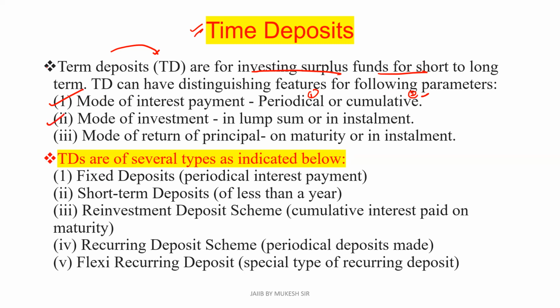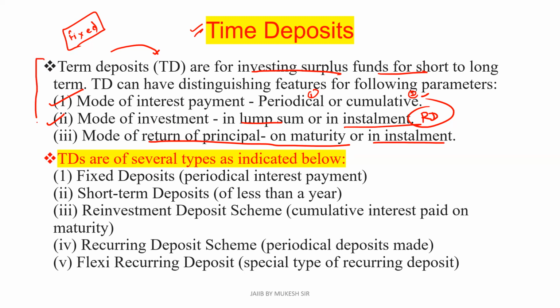Second one is the mode of investment, how you have to invest, either in lump sum, that is in the case of the fixed deposit, where the whole lump sum amount is invested, or in the form of installments, that is in the case of the recurring deposit. Third one, mode of return of principal, either on maturity or in installments. So these are the distinguishing features of the time deposit.